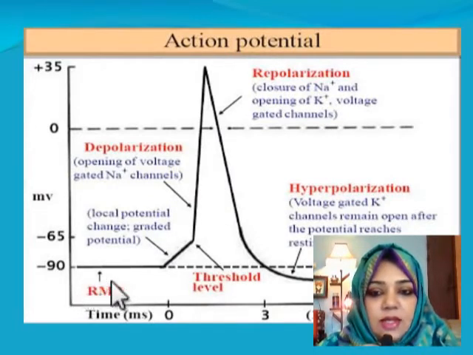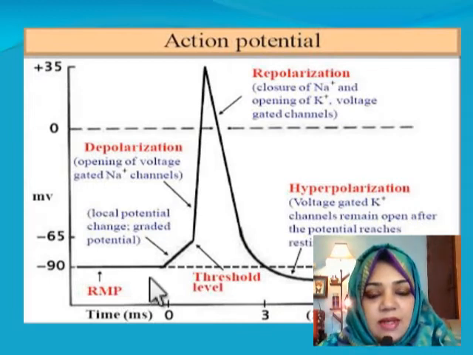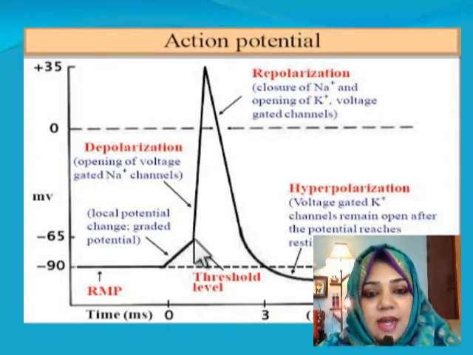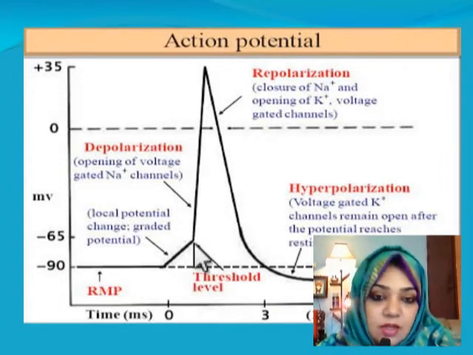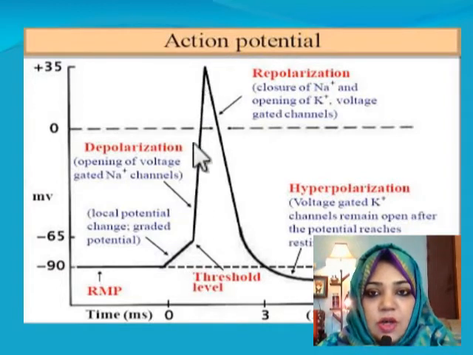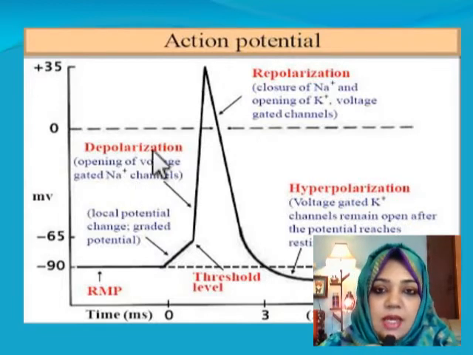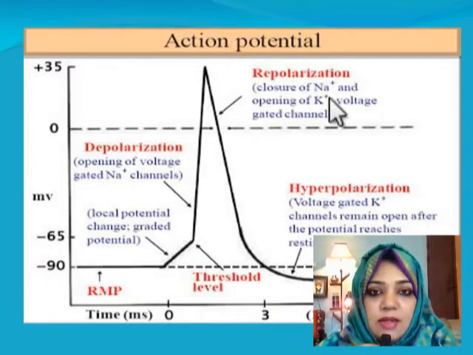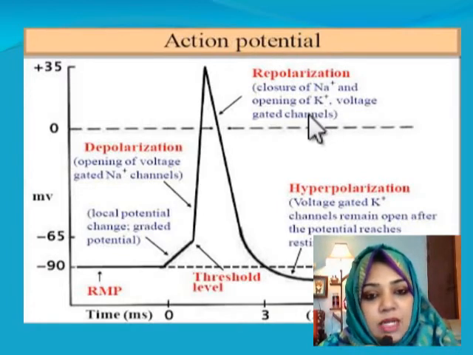Here you can also see that this is the resting membrane potential, that is -90 millivolt. This is the threshold level. Threshold means this is the level when the action potential suddenly starts. Abruptly the action potential begins. Then the curve goes up in the positive direction. That is depolarization, due to opening of the voltage gated sodium channels. Then it reaches the peak and comes down. That is repolarization, with closure of the sodium channels and opening of the voltage gated potassium channels.